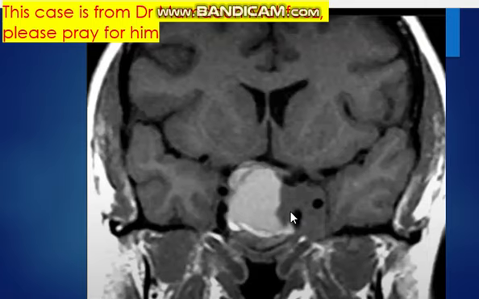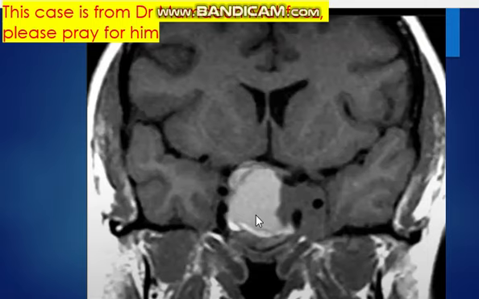So what are the risk factors for hemorrhage inside a pituitary macroadenoma? The first one is hypertension related to pregnancy. The second one is postpartum hemorrhage.